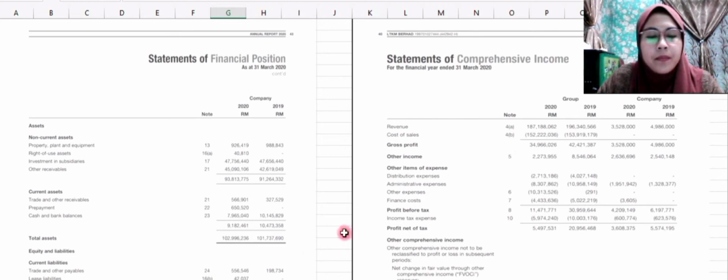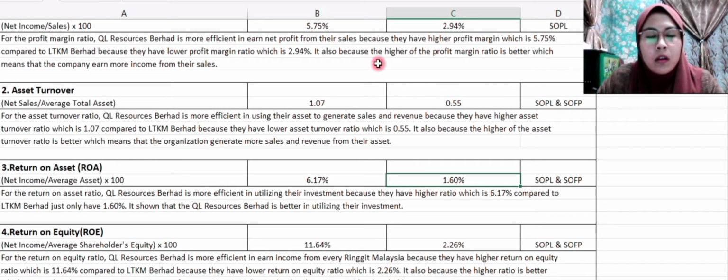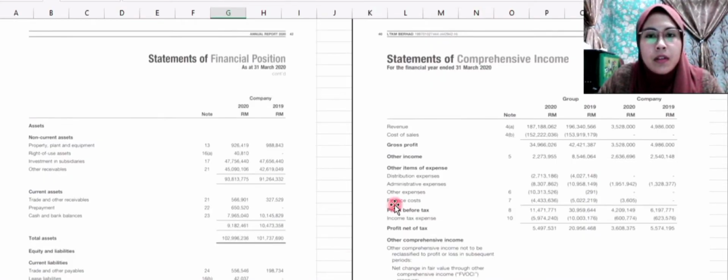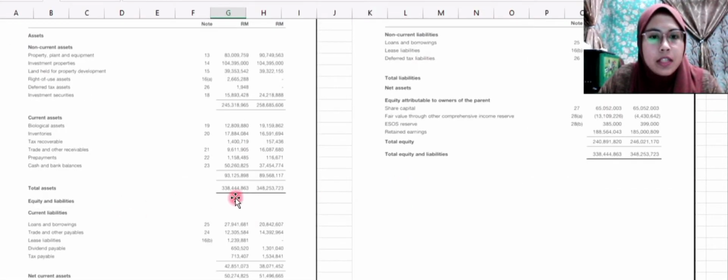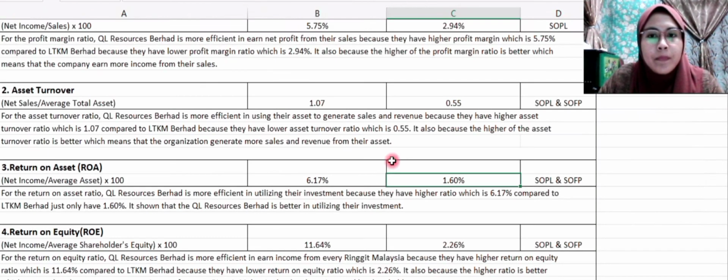So this is the net income. For the amount of asset, we also take the beginning asset plus ending asset divided by 2. We just take the amount of asset at SOPL. So the answer is 1.60%. For the return on asset ratio, QL Resources Berhad is most efficient in utilizing their investment because they have a higher ratio, which is 6.17% compared to LTKM Berhad, which has only 1.60%. It shows that QL Resources Berhad is better in utilizing their investment.